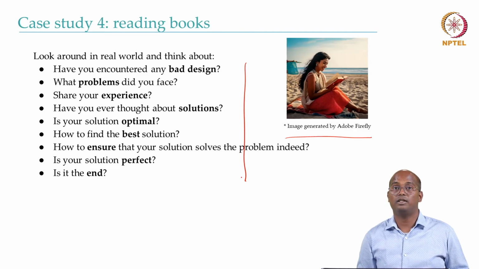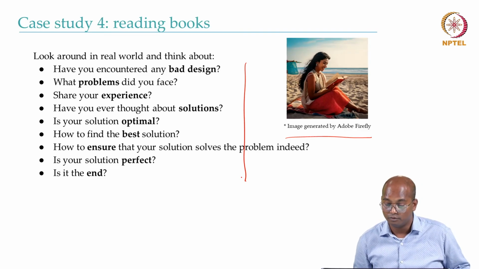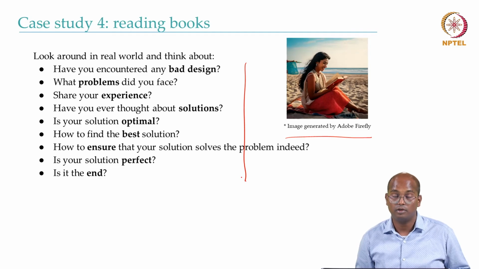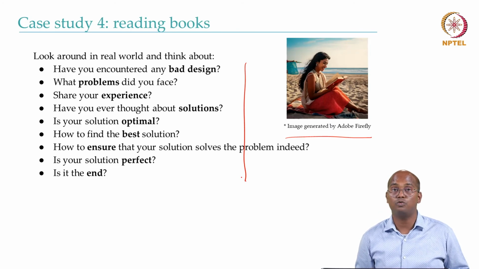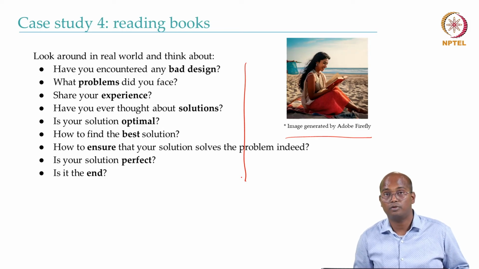And that's where, when you are coming up with a solution, you have to think about how to make it better, how to make the experience of a reader similar to when the user is reading a physical book. So that is something you have to see.